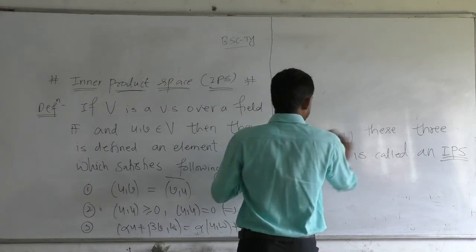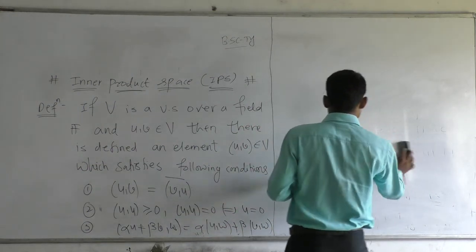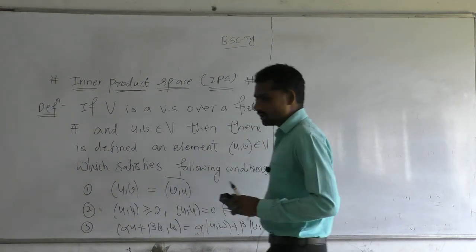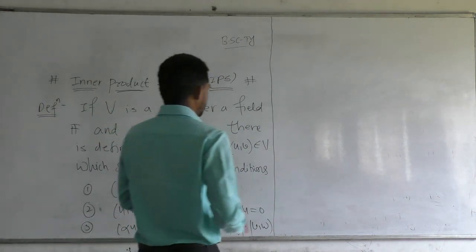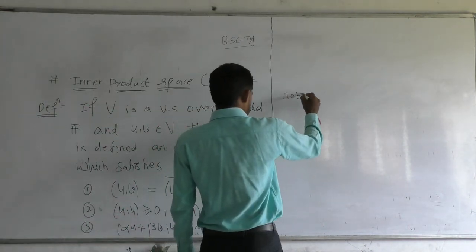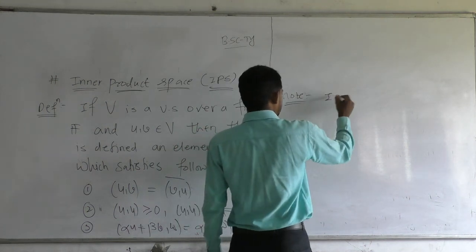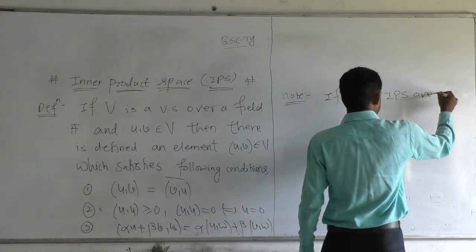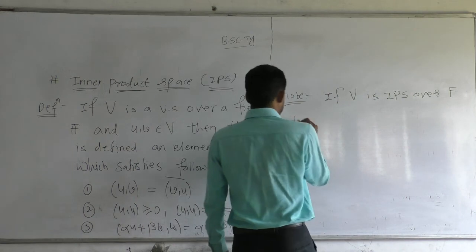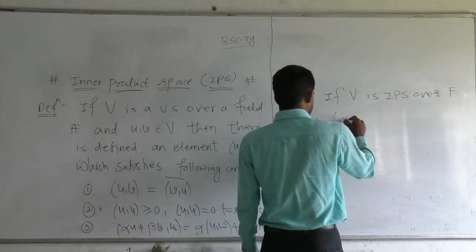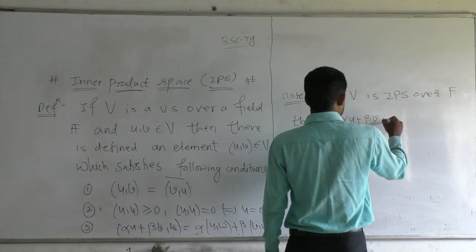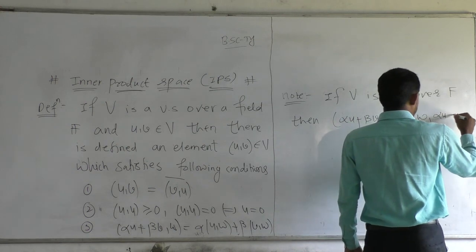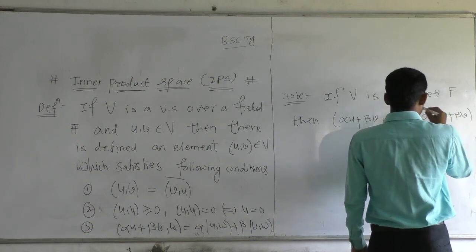Now depending on this, I am going to solve one condition. If V is an inner product space over a field F, then we know that (alpha u plus beta v, w) is nothing but (w, alpha u plus beta v) bar.